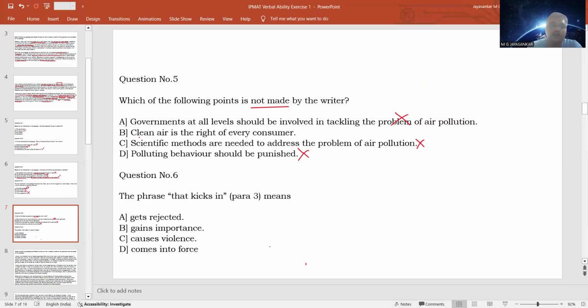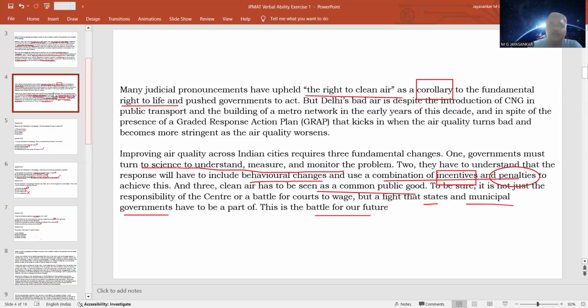Option B is the only doubtful case here, because in the passage, the author is saying clean air is the right of every citizen. When you say fundamental right, it means the rights available to citizens of a country. Even though the word citizen is not defined or given in the passage, the moment you see the expression fundamental right, it means it is something available to the citizens.